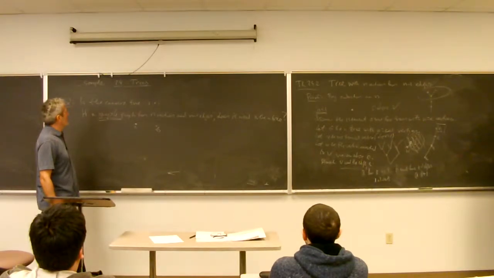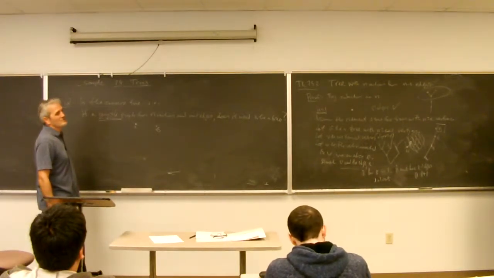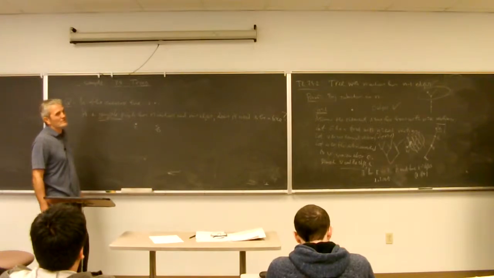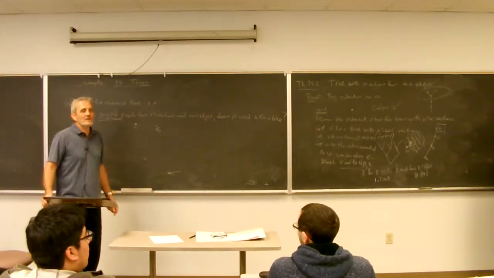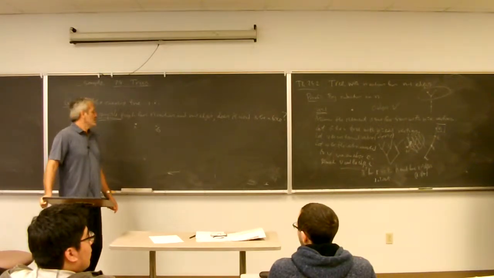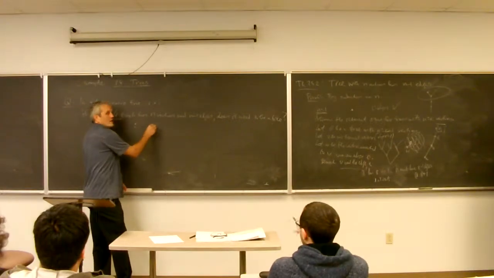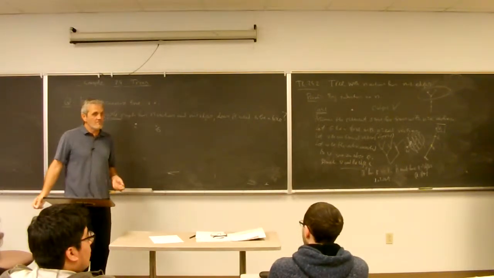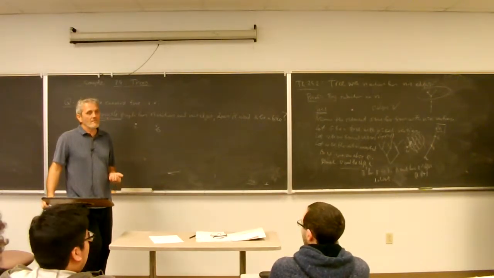No, you didn't give me a counterexample. You need to give me one edge, and you didn't give me one. So this is not a good counterexample. It's a simple connected graph. If you draw another one, you draw one edge. The tree assumes that it's a simple connected graph.